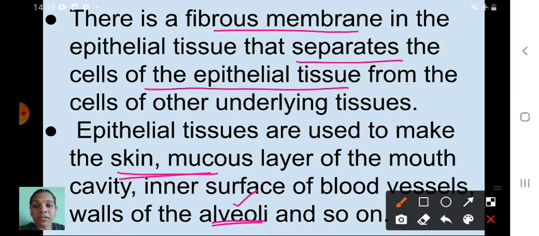So, see here, children, epithelial tissue means it is the protective layer. And next one is there is a fibrous membrane. It is closely packed tissue, and one fibrous membrane in the epithelial tissue separates the cells of the epithelial tissue from the other underlying tissues. Next point is what? Where it is present. In our body, this epithelial tissue is present in the skin, mucous layer of the mouth cavity, inner surface of blood vessels and walls of the alveoli and so on. I hope you understood the introduction of epithelial tissue. Shall we start the next one?